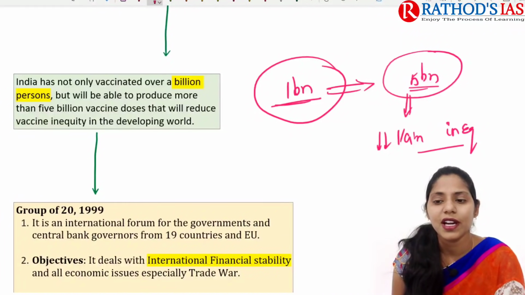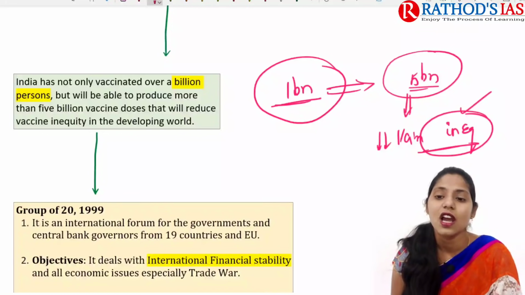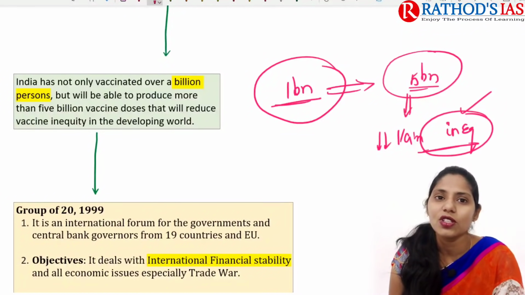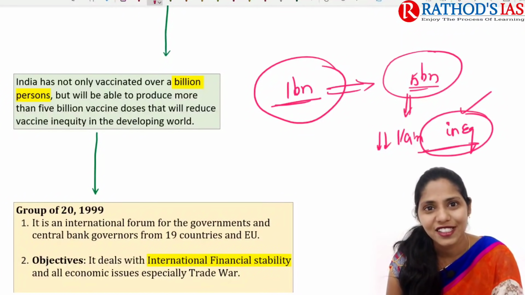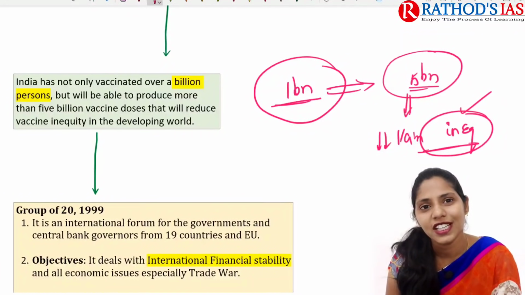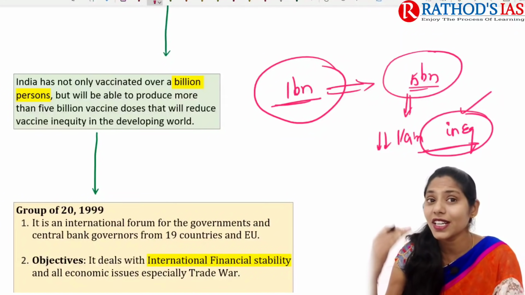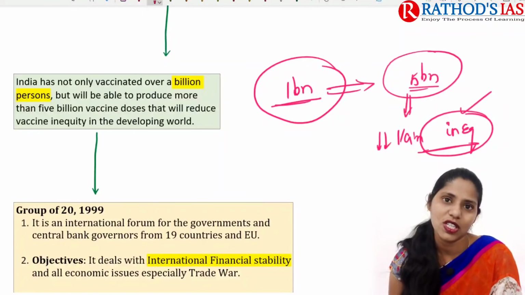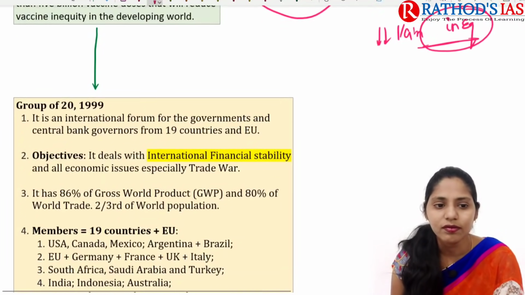That means only some countries have vaccines. Some countries will have access to vaccines, but not all the countries. So whenever there is an increase in vaccine production, we can go for exports, right? Because of this, we can decrease this vaccine inequity in the developing countries.